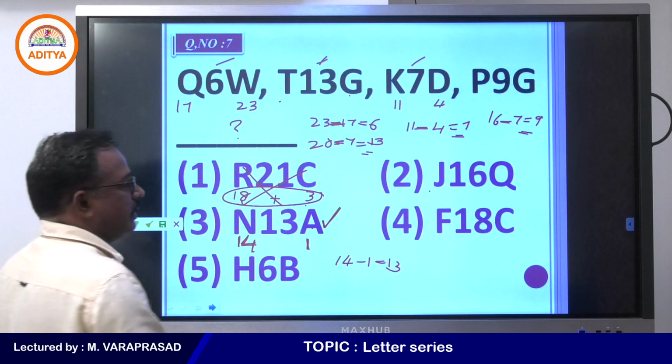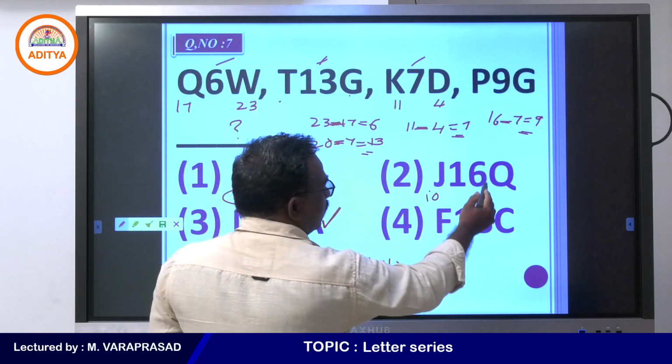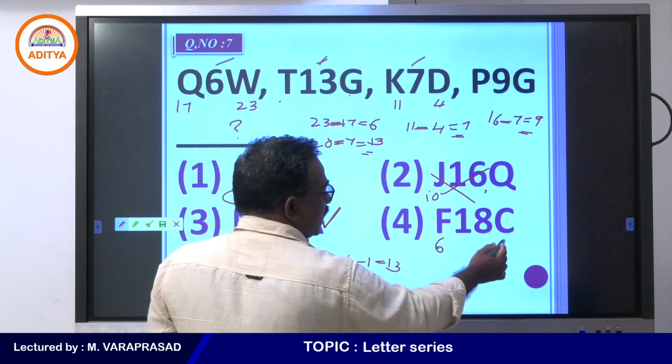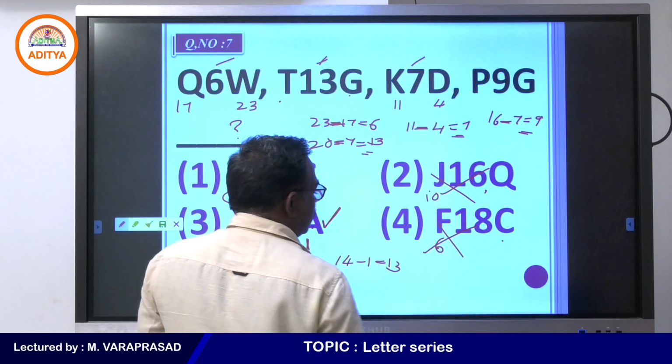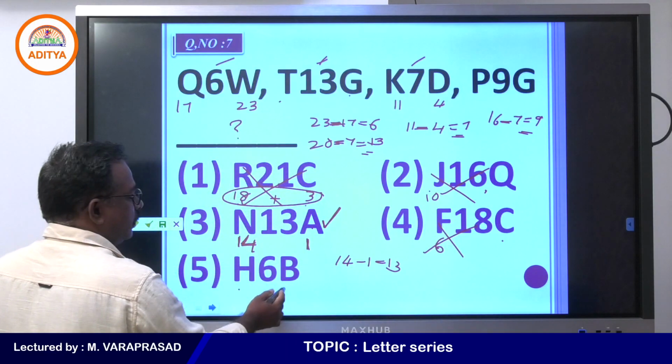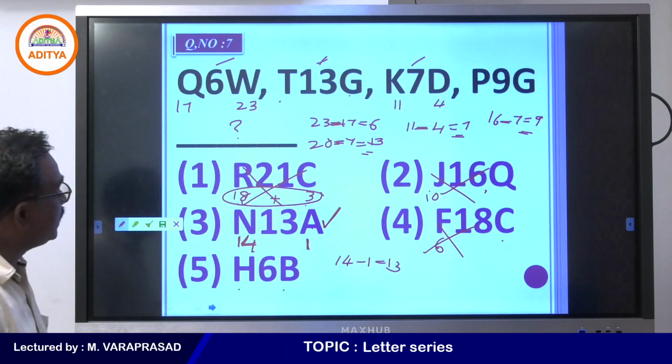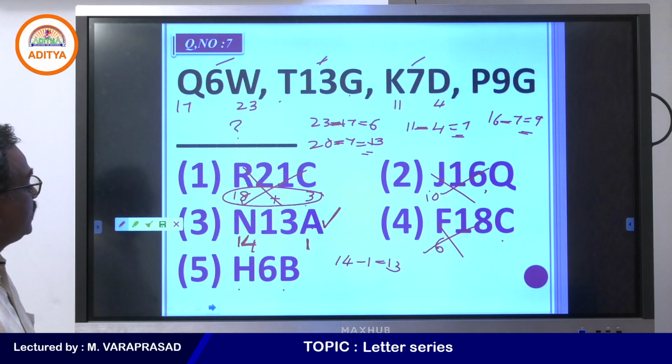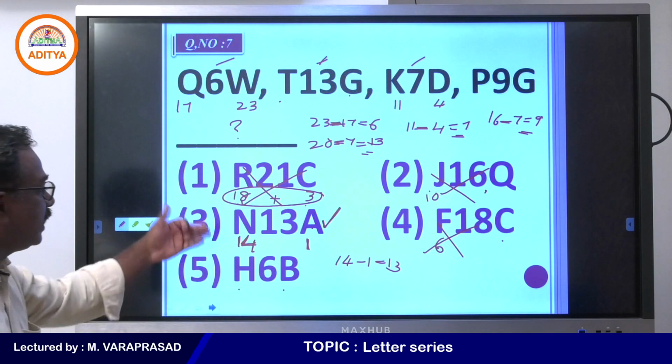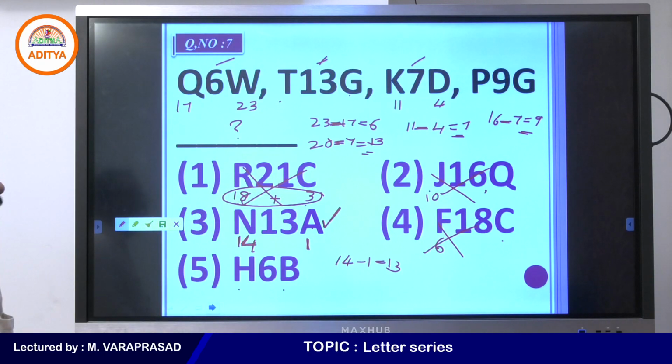If you take this one, 10 and 17, the difference is not 16. 6 and 3, the difference is not 18. Here H and 2, the difference is 8 and 2, 8 minus 2 is 6. So, what will you get here? H will you get or N will you get?